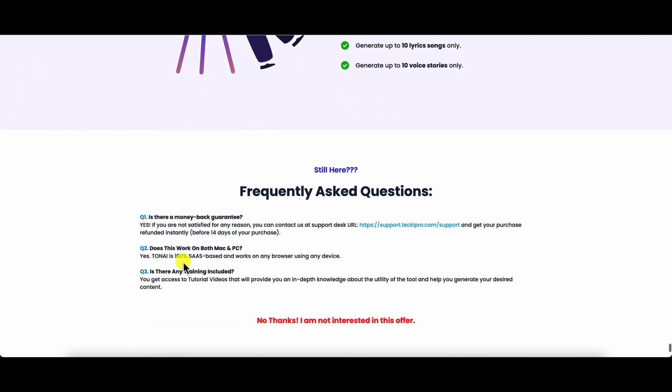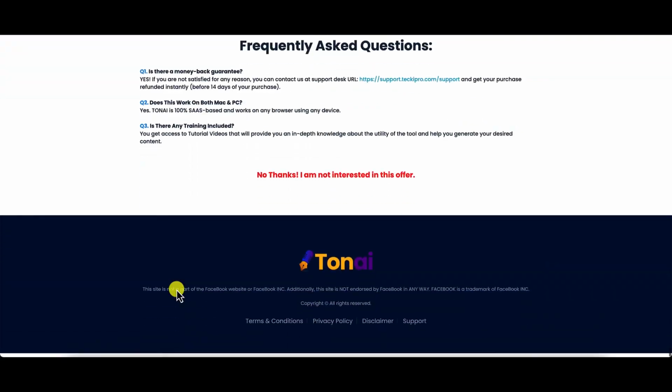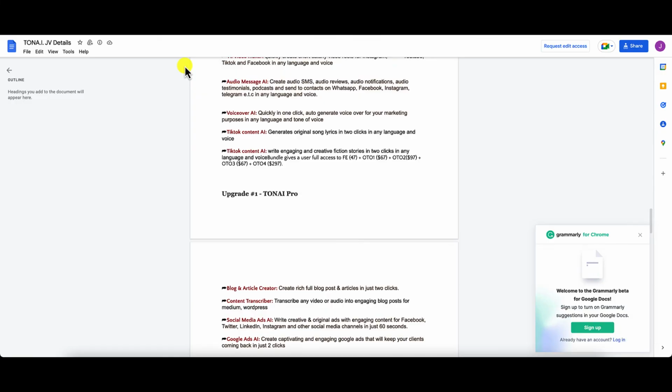Now, Tonai is 100% SaaS, so therefore it doesn't matter what device you use. And it comes with tutorial videos as well, although you don't need to be technically proficient in using a tool like this. Okay, people, let's go through the upgrades.